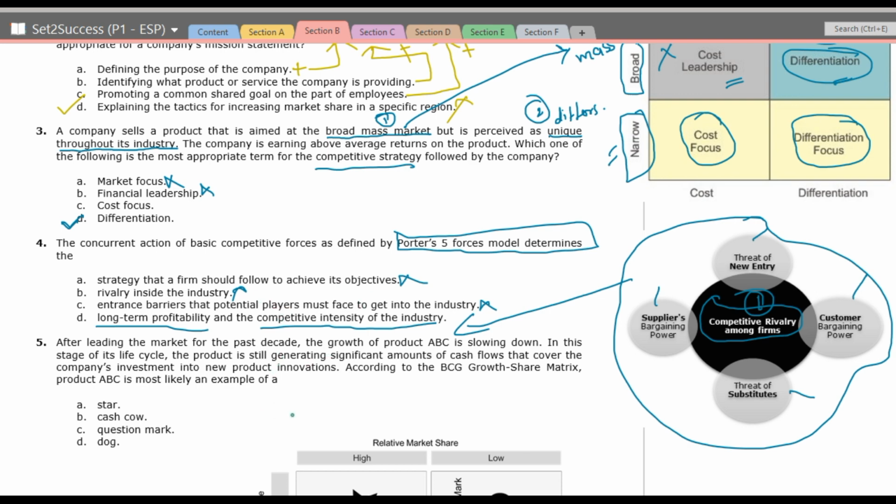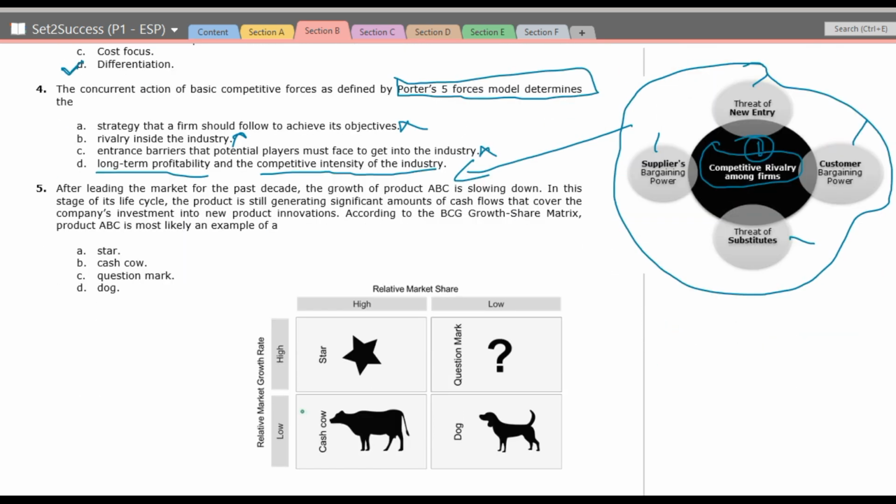Next, after leading the market share for the past decade, the growth of the product is slowing down. This is the first point that we need to understand.